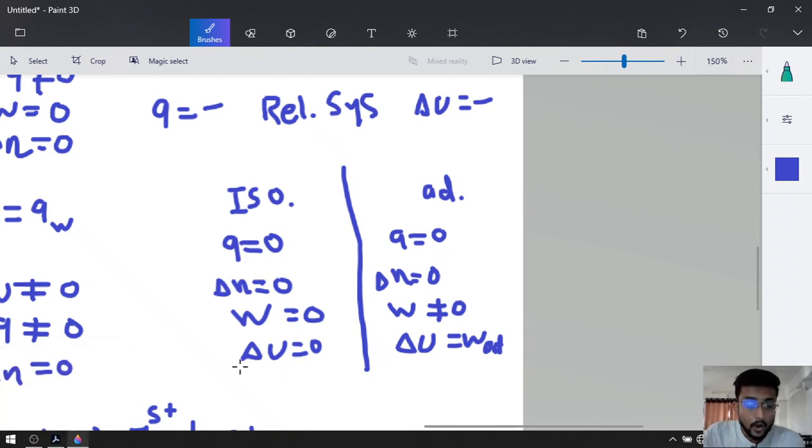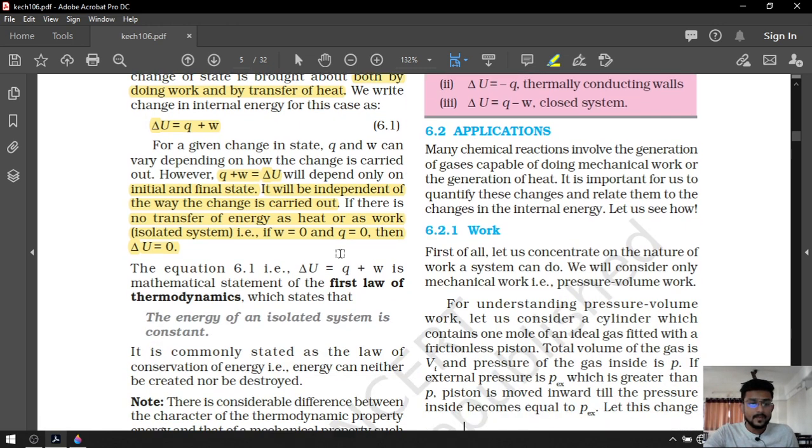Remember that internal energy is not 0. Change in internal energy is 0. Final state and initial state change is 0. Internal energy remains constant. Change in internal energy is 0. Look at this. The equation 6.1 is called the mathematical statement of first law of thermodynamics.